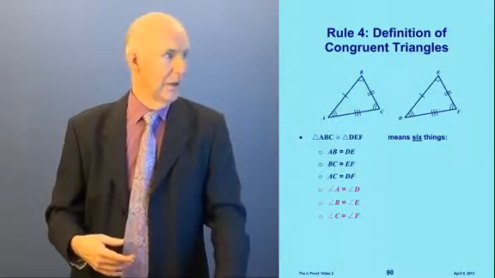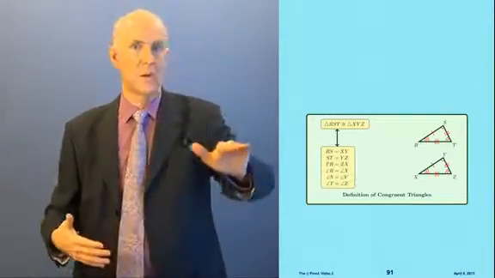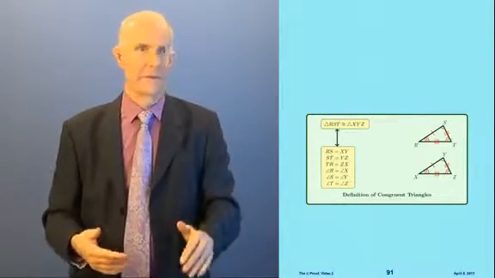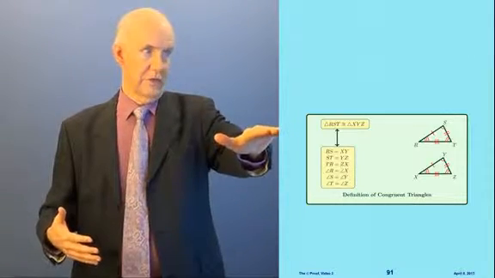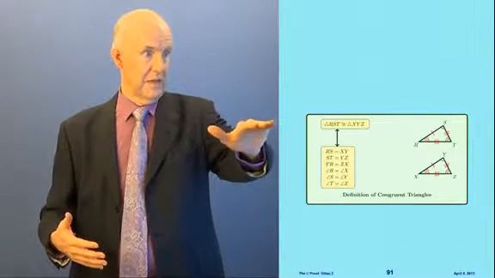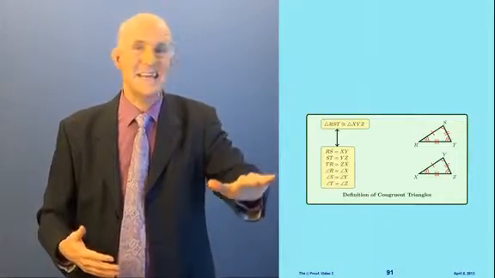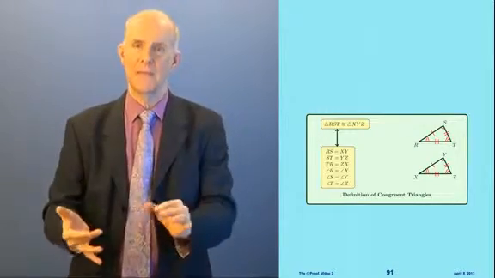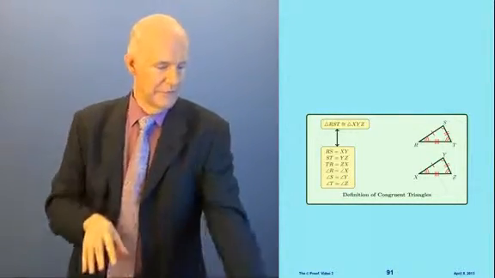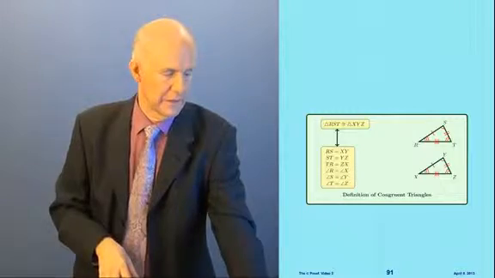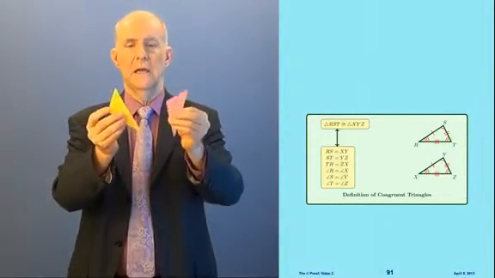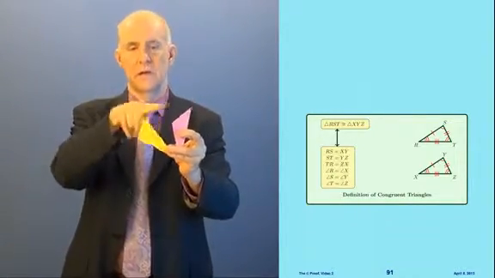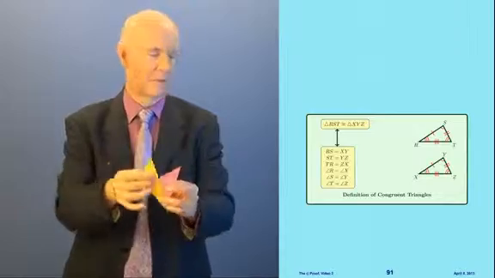Okay? So now let's put this into our rule. This is the way we're going to see it on the proofs. Here's the same diagram with all those ticks on it. And if we know that the triangles are congruent, we have this statement up here, then we can have any of these. Once we know the triangles are congruent, we can have any pair of sides and any pair of angles, as long as they match up. Obviously, if we're using these two colored triangles here, we're not going to say that this short side here equals the long side over there on the pink one. Now it has to be this one here goes with this one, and this one goes with this one, etc. All right.